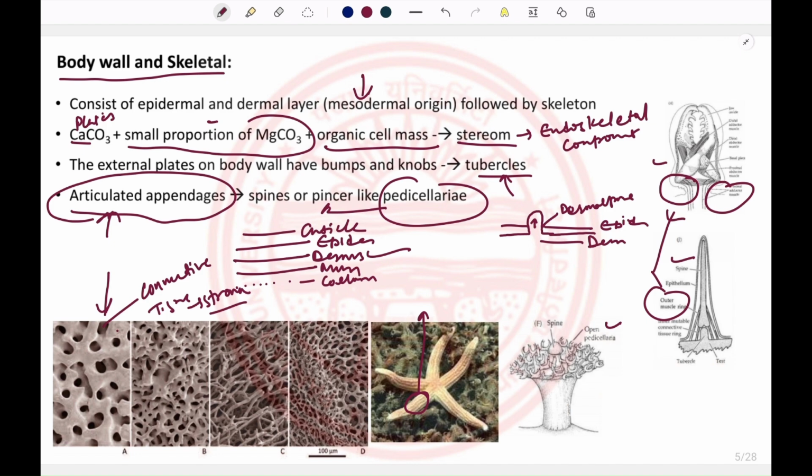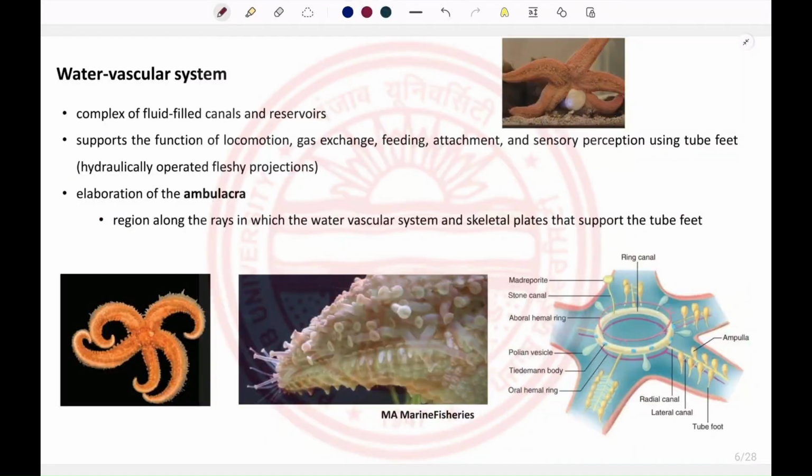the pedicellariae. One of the striking characteristic features of echinodermata is the water vascular system, which is composed of fluid-filled canals and reservoirs. It is very pertinent to mention here that rather than using the dorsal or ventral side in echinoderms, it is preferred to use the oral and the aboral end.